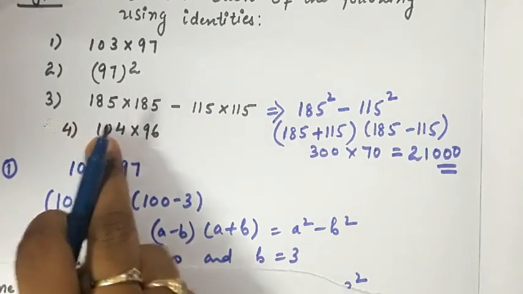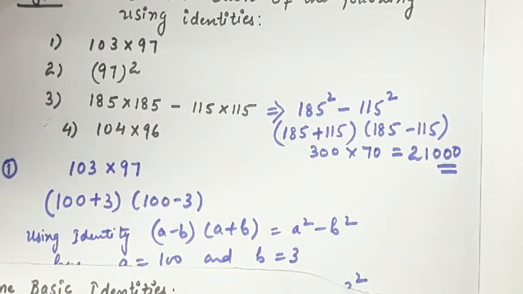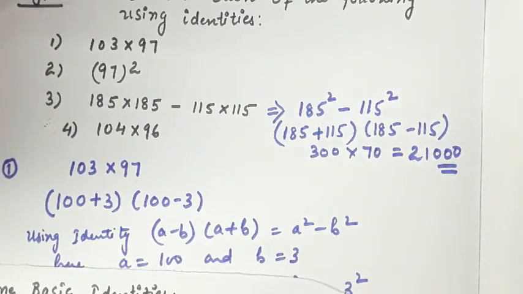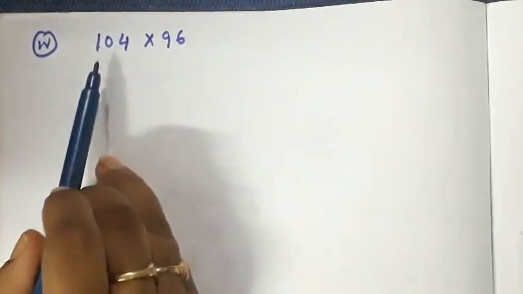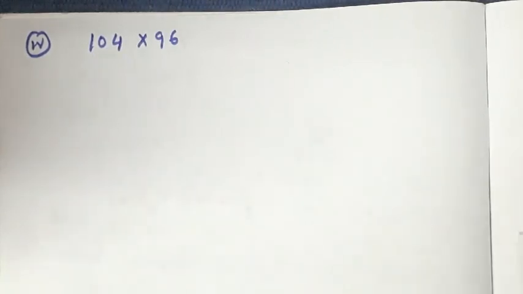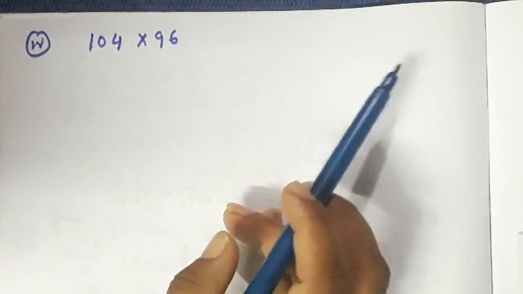Now the fourth one, that is 104 into 96. See how to do this type of question. Always try to express in an easier form. The 104 can be expressed as 100 plus 4, and the 96 can be expressed as 100 minus 4.